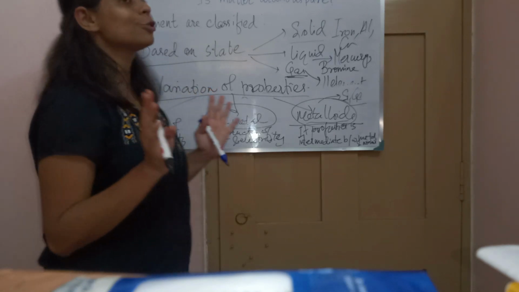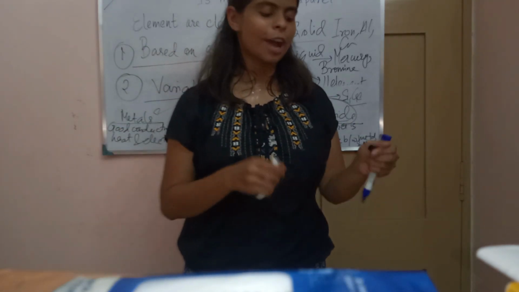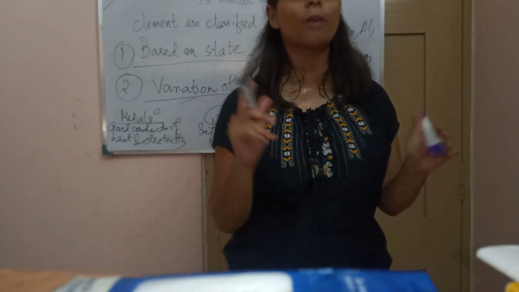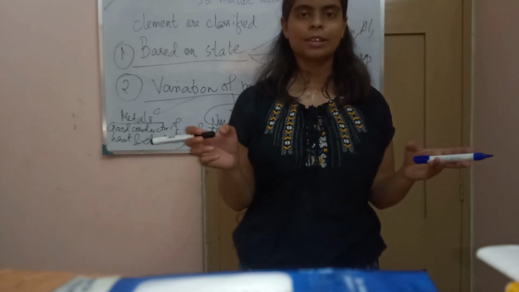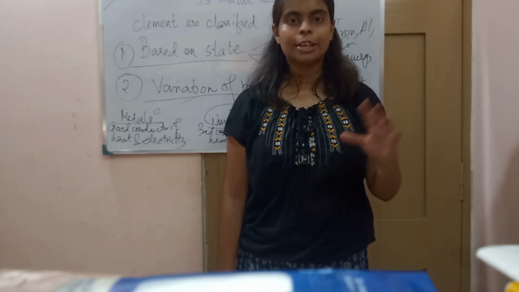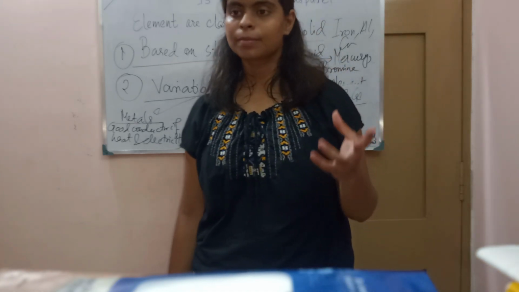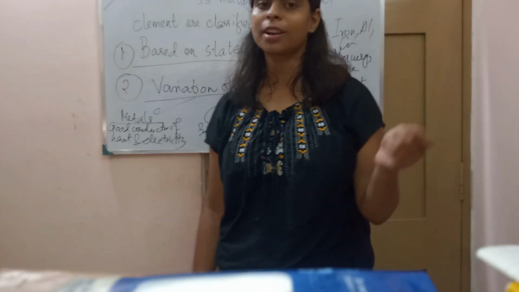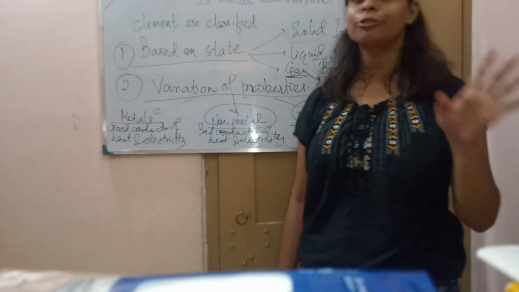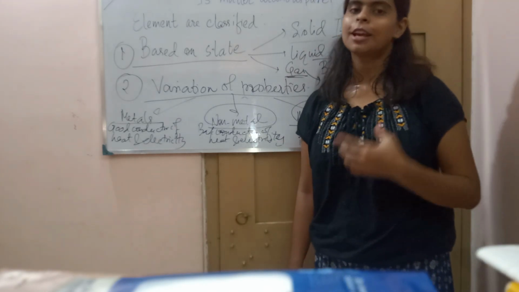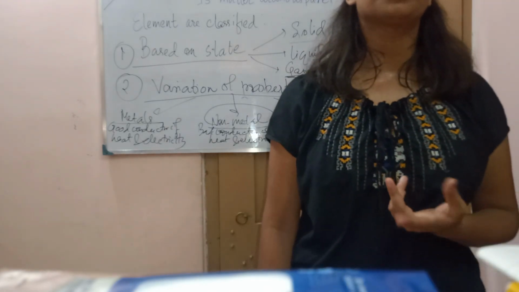So now we have understood what elements are, and then we have understood their characteristics. Elements are substances that contain only one kind of particle. In iron, or as you have given the example, you are breaking an aluminium sheet into smaller and smaller pieces. Even if you reach the smallest unit, you will find the same element, the same atom, that is the aluminium atom.